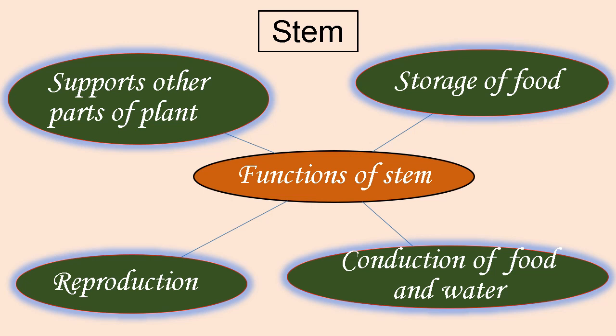Next important part of a plant is stem. Let us have a look at the chart showing various functions of stem. The height, shape and size of a plant depends upon the stem. The stem carries out the functions of production, conduction and storage of food. In some plants, it has the function of reproduction. It gives support to other parts of the plants.